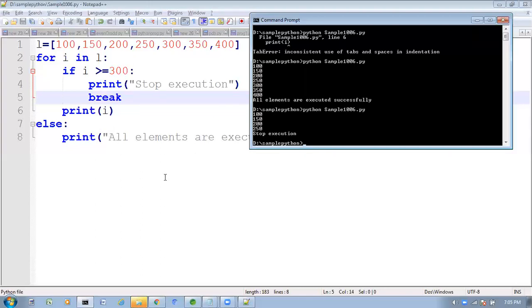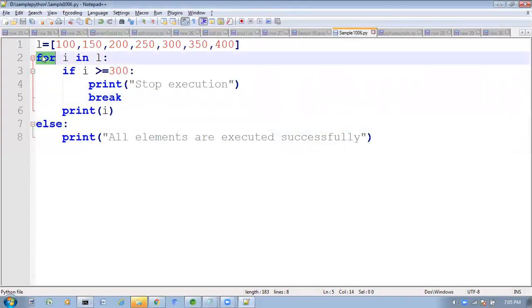When will the else block execute? If a break statement is not executing, then only the else block will execute. If a break statement is executed, then the else block won't be executed. Understood? This else is not with if, it is with for. Here we are taking else with the loop only, not with if.